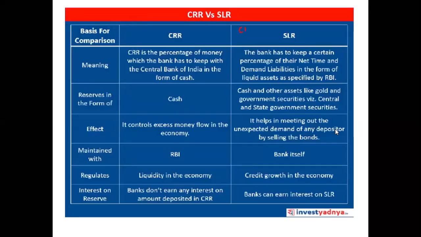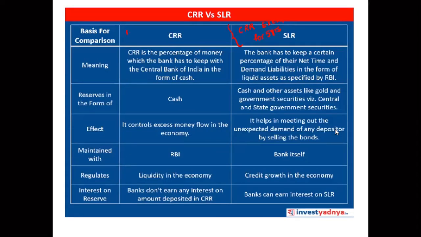It is called CRR exemption for 5 years. Now, they can ask you, what is the relevance of the CRR? See, first of all, the CRR is generally the cash reserve ratio. That means the amount of money in the form of cash out of the NDTL, that might be 3% now, out of the NDTL that has to be kept with the RBI. It is called CRR, cash reserve ratio.